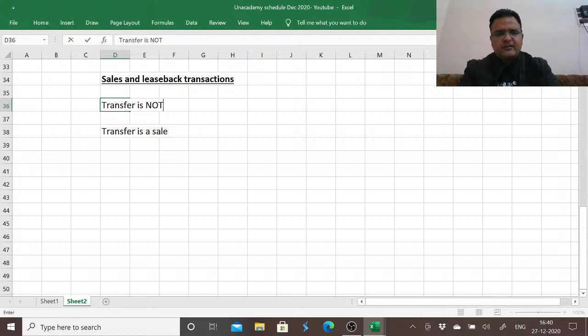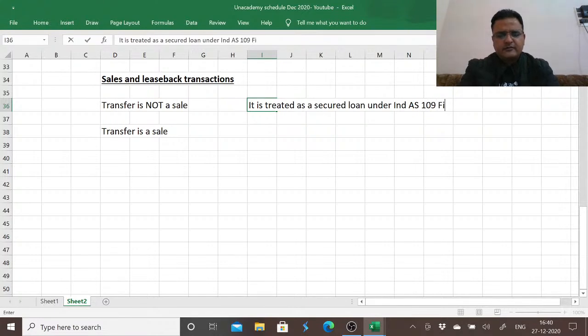If transfer is not a sale, then it is treated as a secured loan under Ind AS 109 financial instruments. So whatever money the entity is receiving, they are receiving as a loan and they'll be liable to pay back this money, and this is accounted for under Ind AS 109 financial instruments.